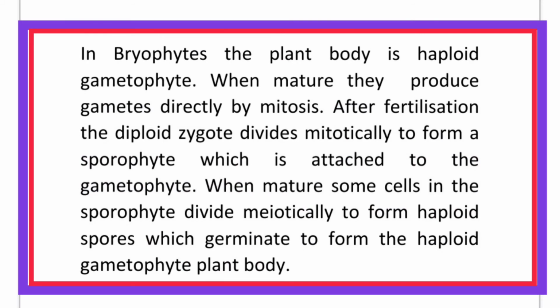In bryophytes, the plant body is the haploid gametophyte. When mature, they produce gametes directly by mitosis. After fertilization, the diploid zygote divides mitotically to form a sporophyte which is attached to the gametophyte. When mature, some cells in the sporophyte divide meiotically to form haploid spores, which germinate to form the haploid gametophyte plant body.